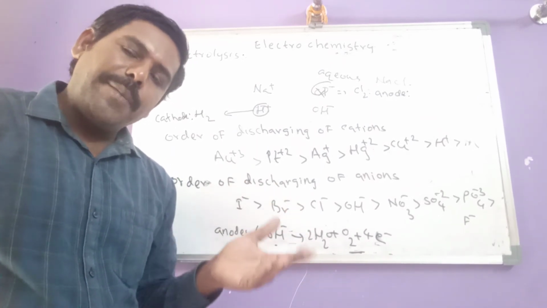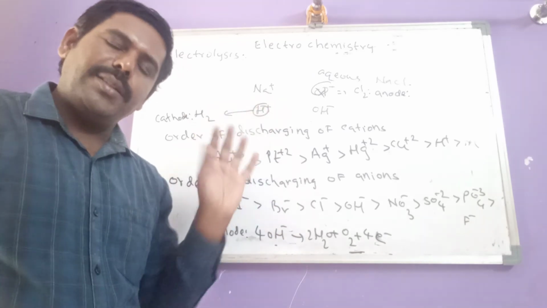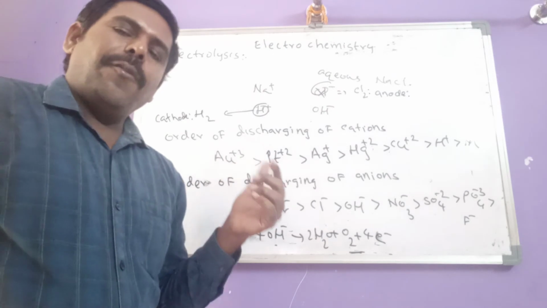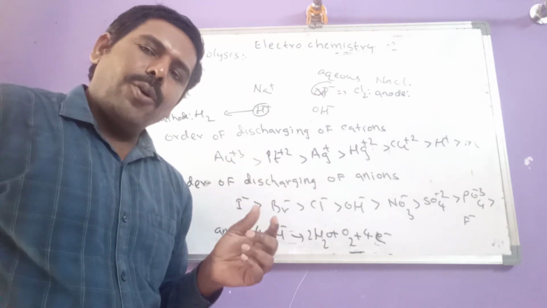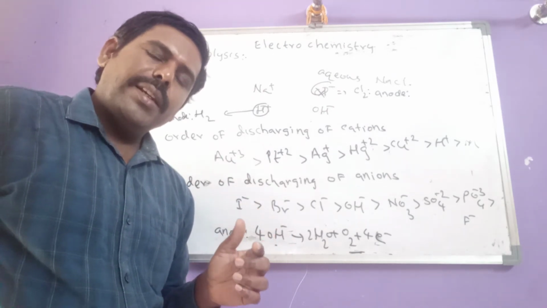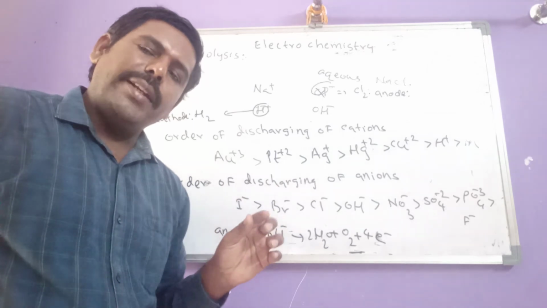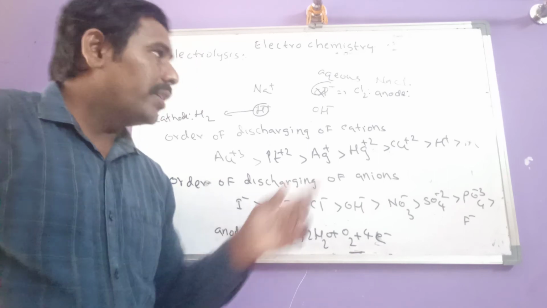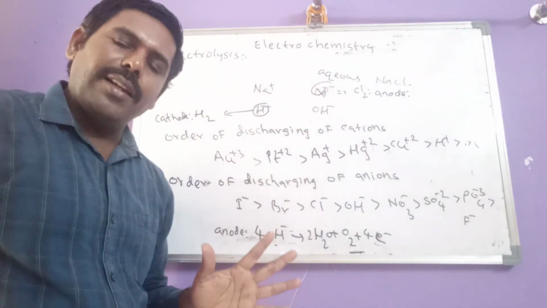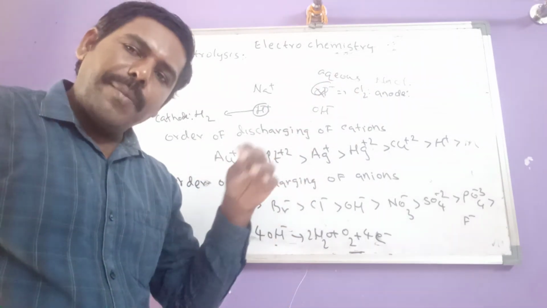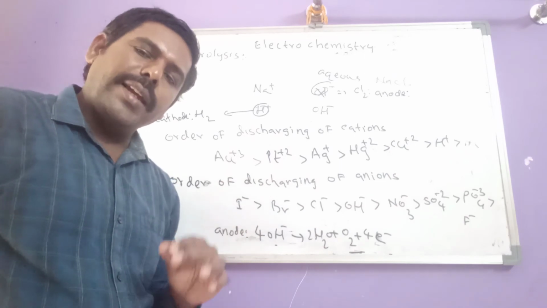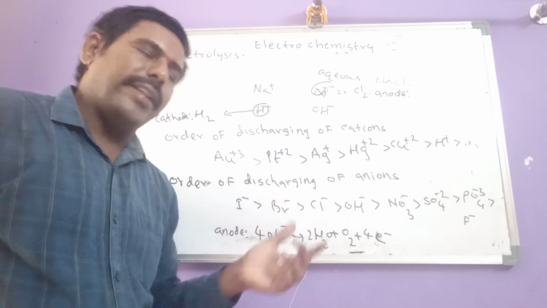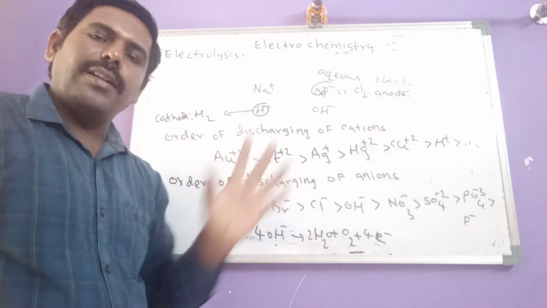Now what are the remaining questions in the same topic? The next question is: what is the component remaining in the electrolytic cell after completion of electrolysis of aqueous NaCl? Let us see.